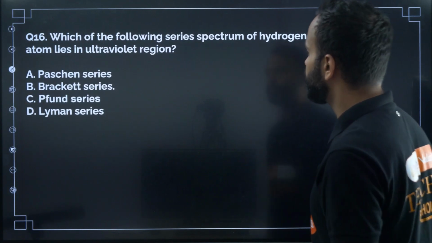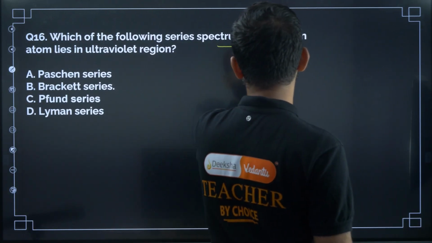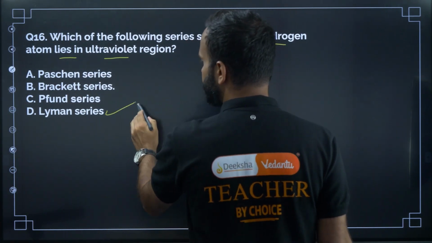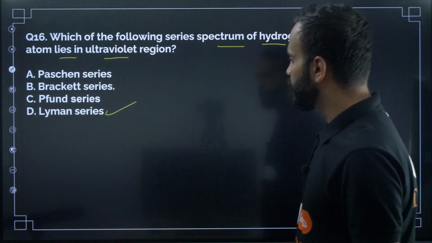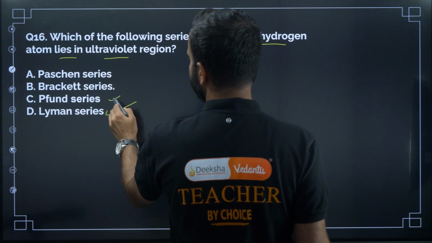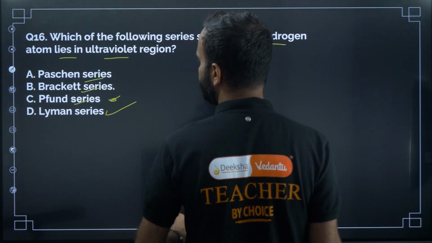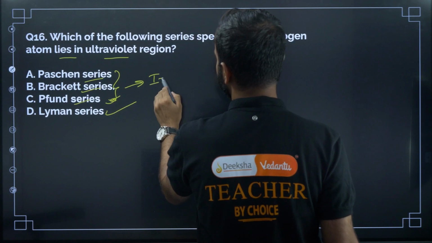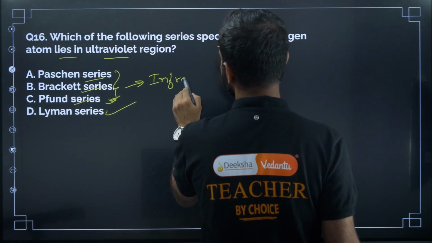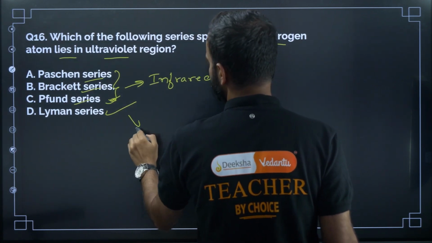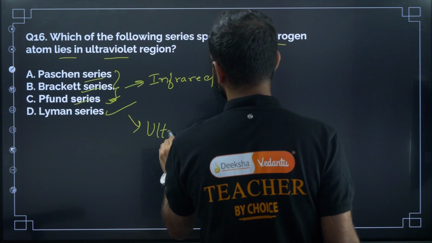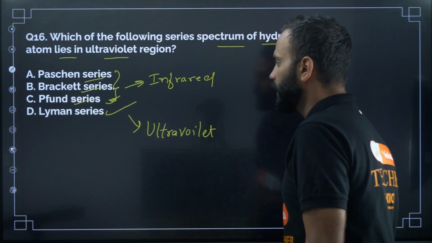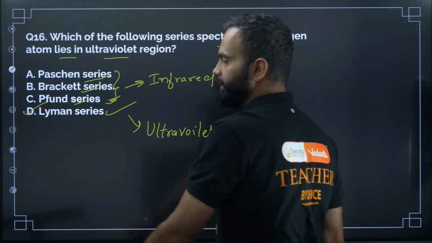Next question, question number 16. Which of the following series spectrum of hydrogen atom lies in the ultraviolet region? Lyman series lies in the ultraviolet region. Pfund, Brackett and Paschen series, all these three lie in the infrared region. So this one lies in the ultraviolet region. So the correct option is D.